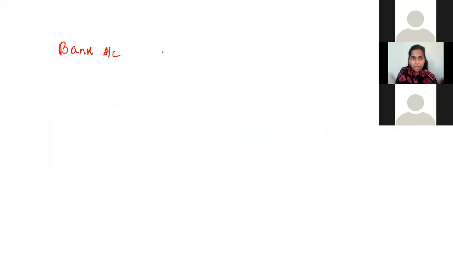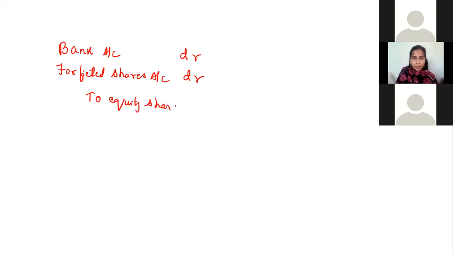Bank account debit, forfeited shares account debit, to equity share capital account. Yes, the entry is correct, right? How to write the amount? See, students.